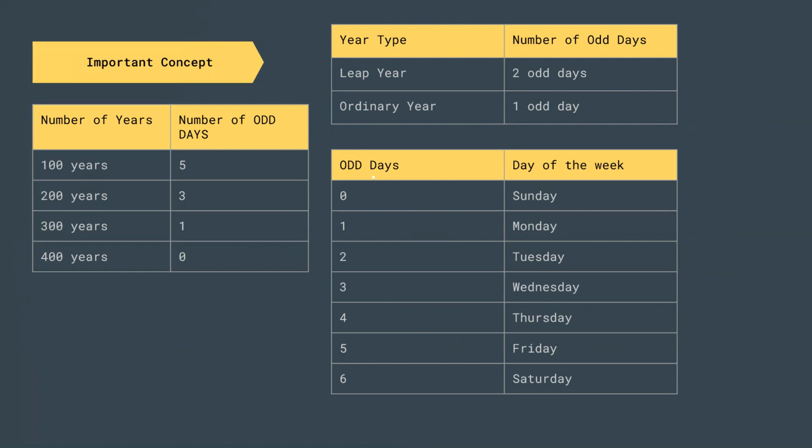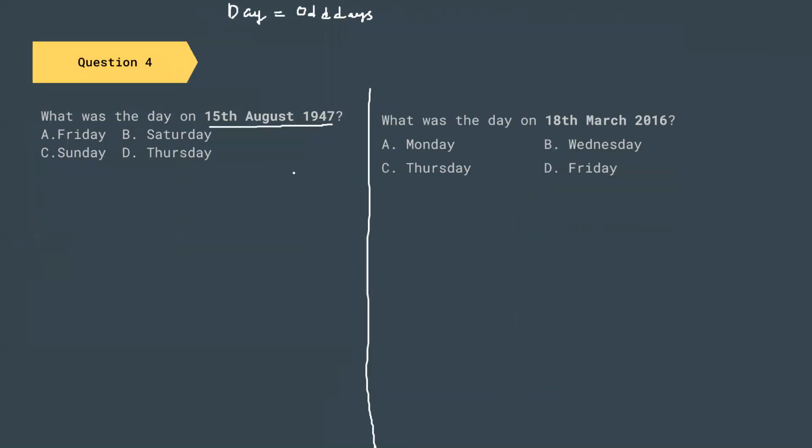If you practice 3 or 4 questions of the same type, I'm sure that you can replicate this table from your memory and you no longer need to take this table in front of you. So now let us go into this question. What they're saying is, what was the date on 15th August 1947? So we have